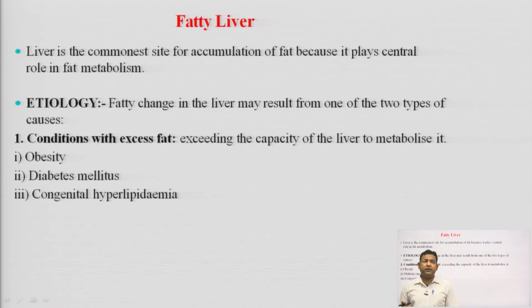Fatty liver, what is fatty liver? Liver is the commonest site of accumulation of fat because it plays a central role in fat metabolism. So, a small etiology of this: fatty changes in the liver may result from one of two types of causes. First, conditions with excess fat exceeding the capacity of the liver to metabolize it. What are the reasons behind the excess fat? Obesity, diabetes mellitus, congenital hyperlipidemia. Congenital means from the birth.